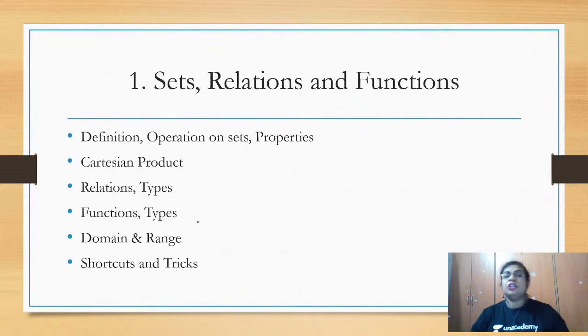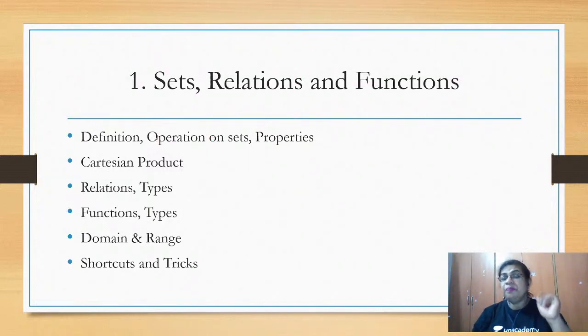Okay, so the first topic, let us take the set, relations and functions as a whole. The questions are taken up together, we can see. Now based on this, what are the types of questions we need to concentrate on?